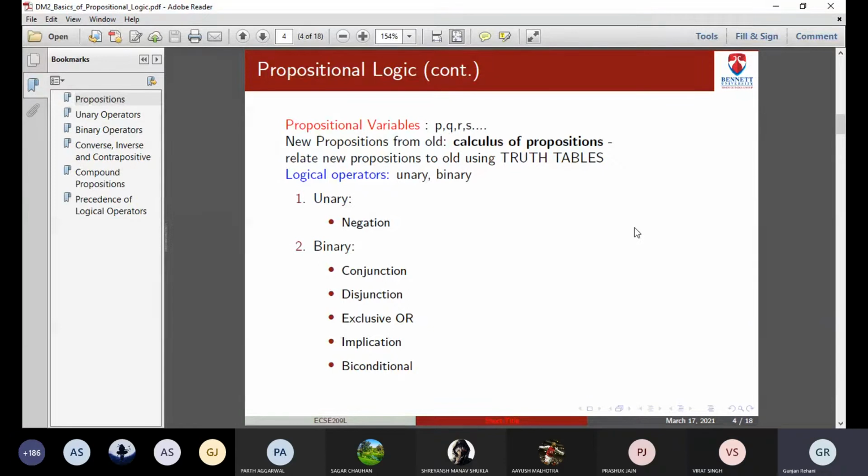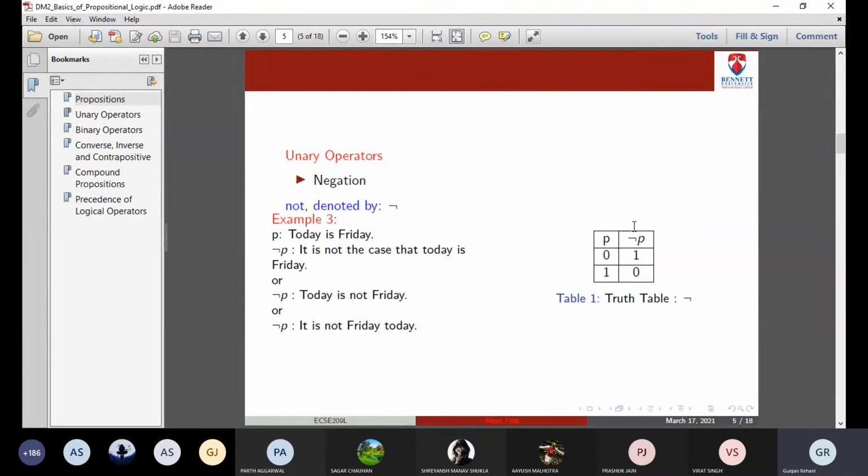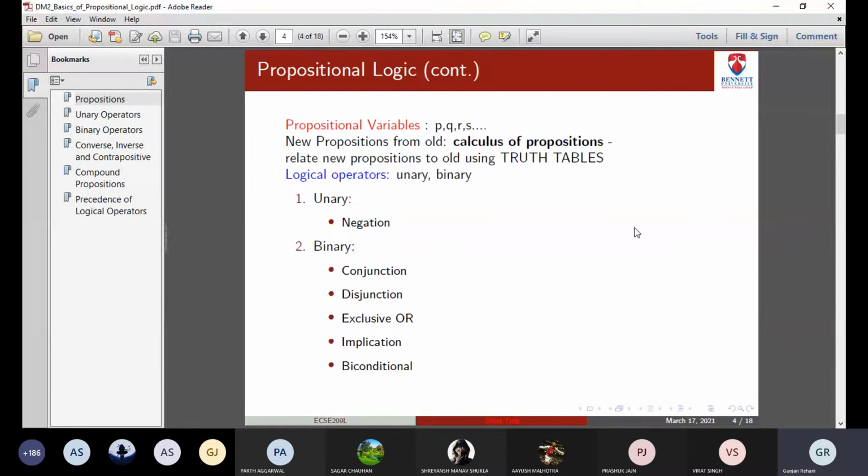Okay, so from the next slide onwards, just sit with your pen and paper. Once we go through all these operators, I might give you some questions to solve, right?